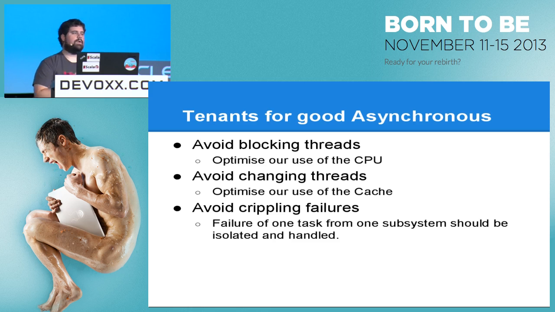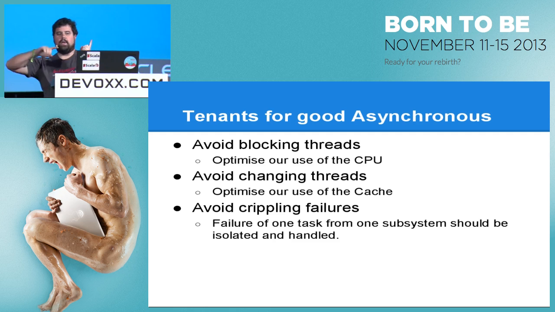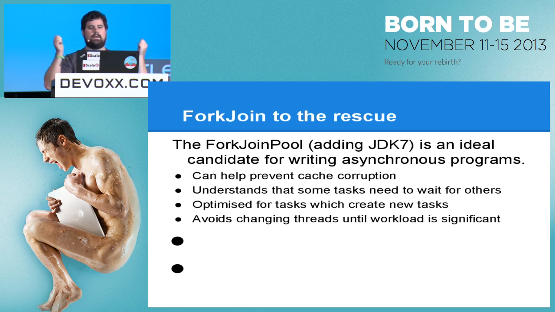So the tenets for good reactive programming is basically we want to avoid blocking threads so that something can optimize our use of the CPU. If we can avoid changing threads, that actually optimizes the use of the CPU cache. And we want to be able to avoid crippling failures. So if something fails on a particular thread, and it takes that thread down, that should not kill the rest of the system or the rest of the workflow. So tying things to a particular thread is a little dangerous here because threads can disappear. We need something outside of them.